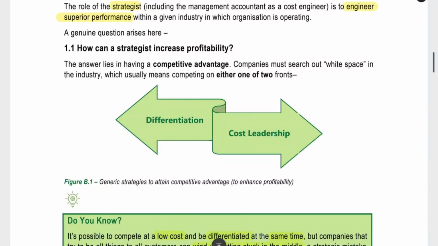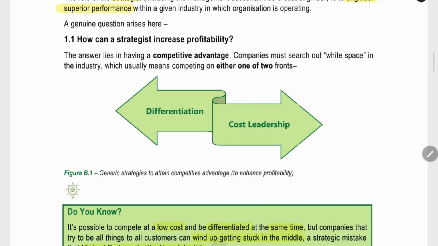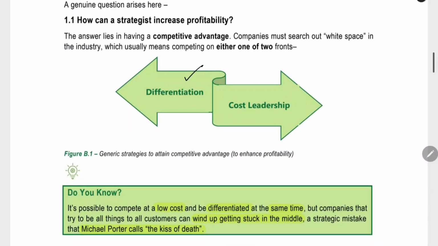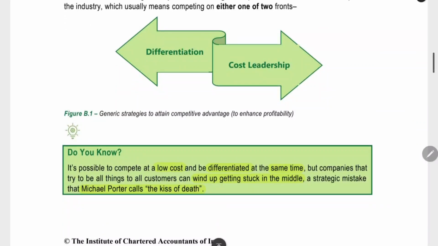How can a strategist do this? He will have to choose one strategy and work on it. By doing that, you will increase the profitability. What are the two strategies? As we already saw, one is differentiation, a unique product mechanism. The other is cost leadership, a low cost mechanism. These are the two options that you have. These are called the generic strategies, the overall strategies used to enhance profitability. This was also created by Michael Porter. That is why I wrote in the concept list that they are Michael Porter's generic strategies.